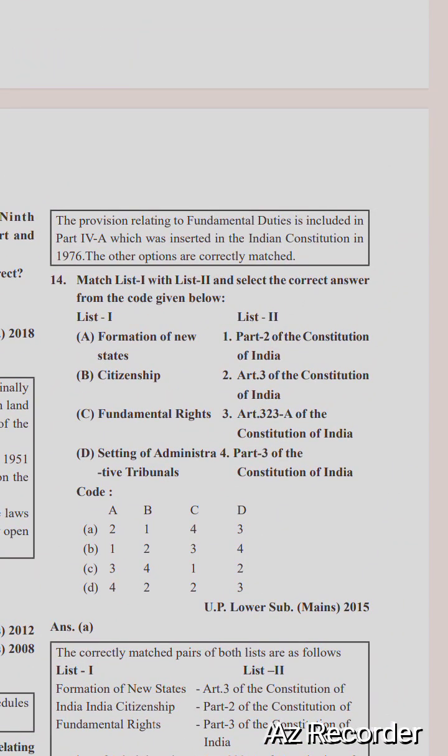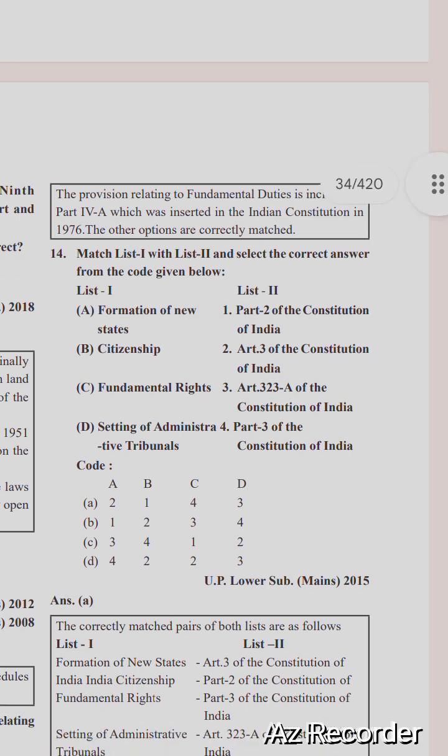Next, match list 1 and list 2. List 1: formation of new states, citizenship, fundamental rights, sitting of administrative tribunals. Which article mentions them? The formation of new states is mentioned in Article 3 of the Indian Constitution.